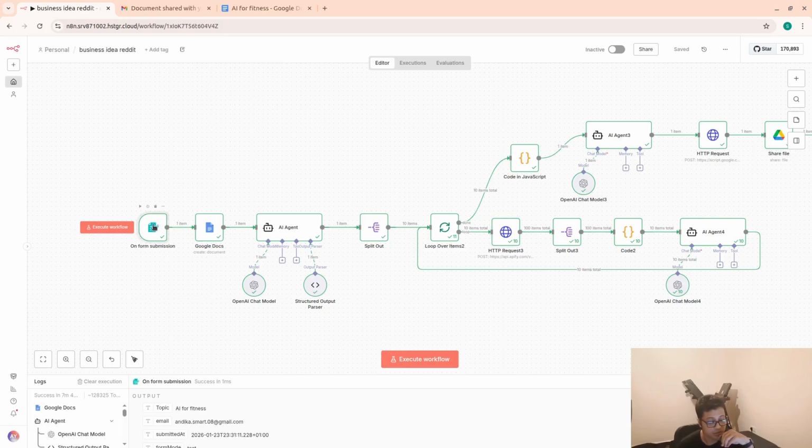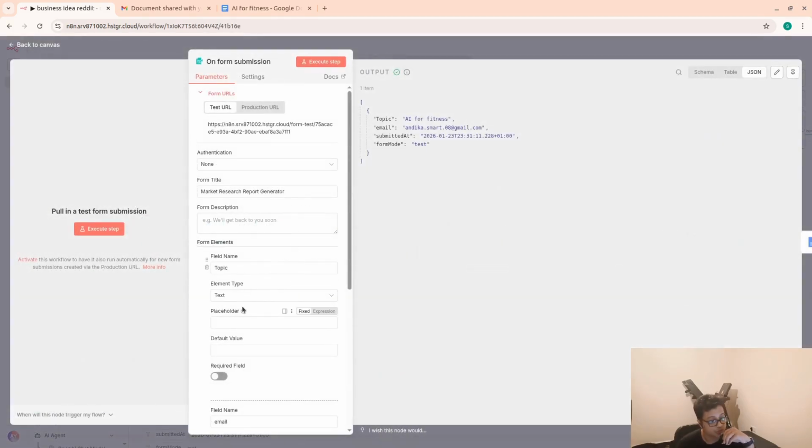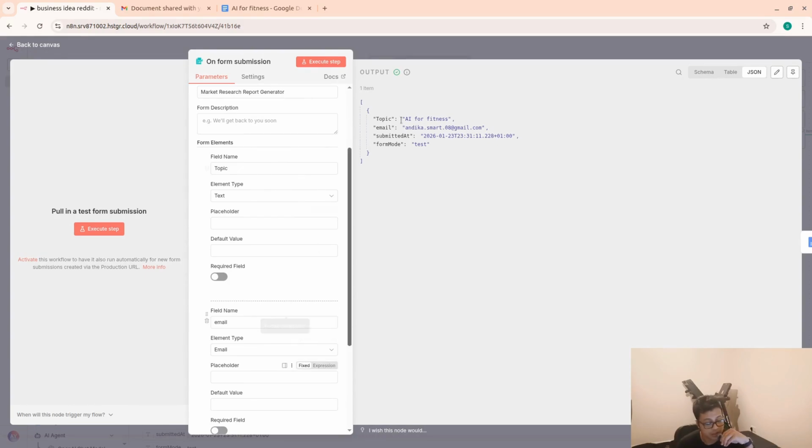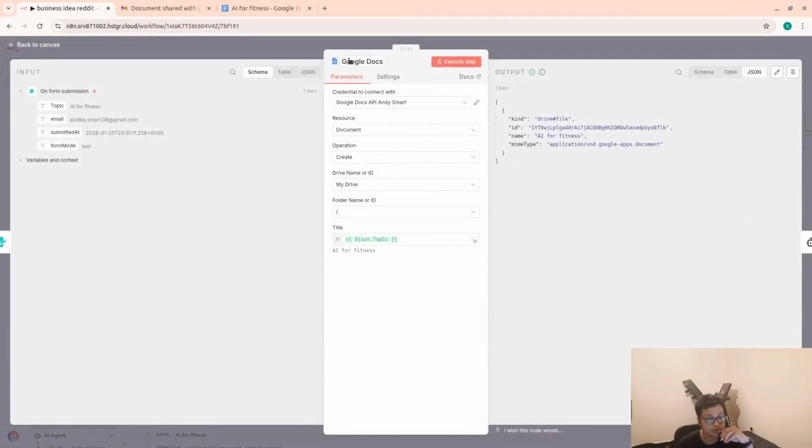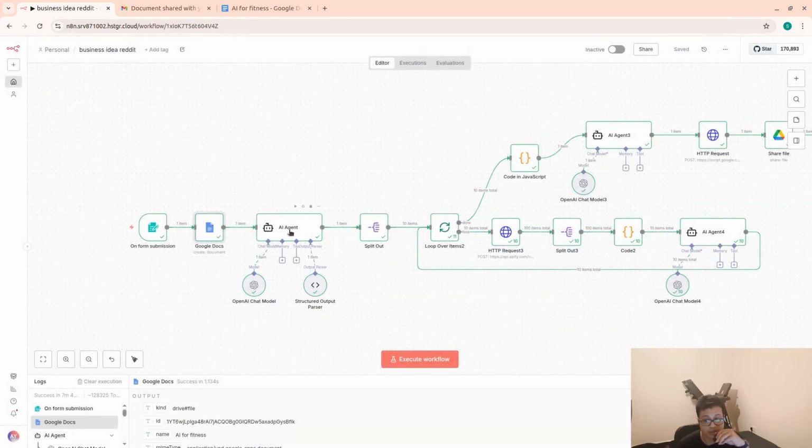If we click the form, we got the parameters, the topic and the email, and after that it will create a new document, which is the Google Docs. It's very simple. The name of the Google Doc is just the name of the topic, and then after that it will go to the AI.